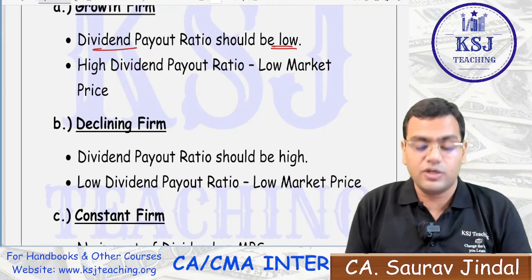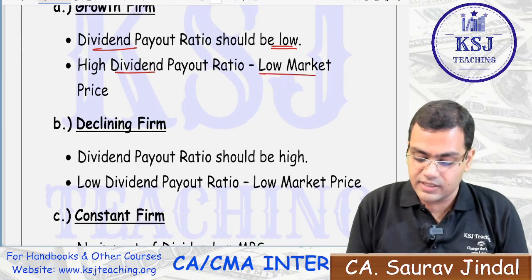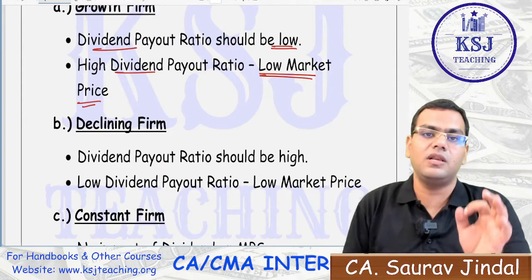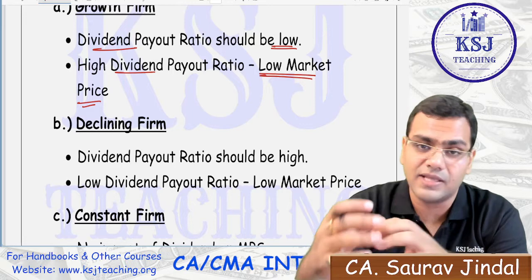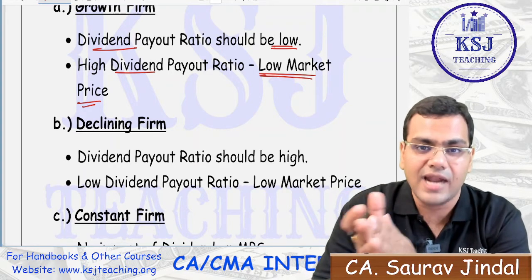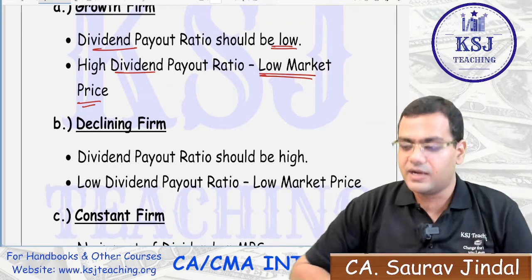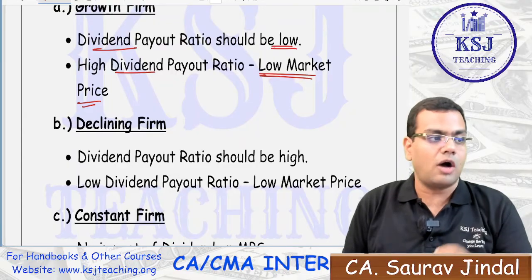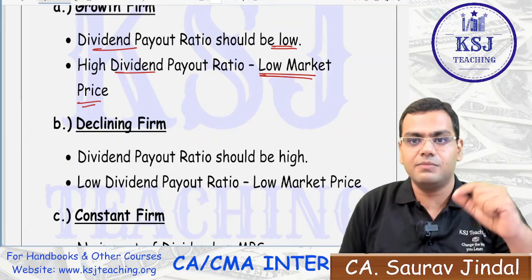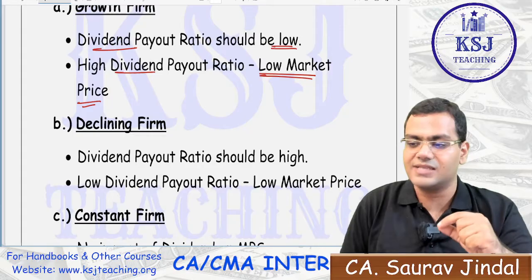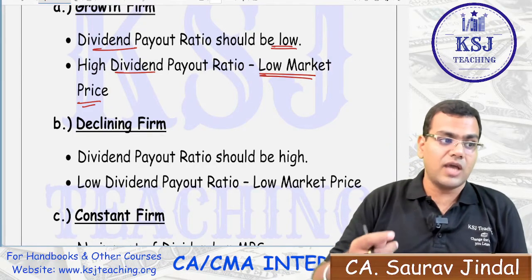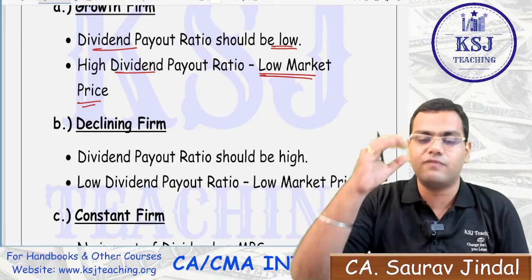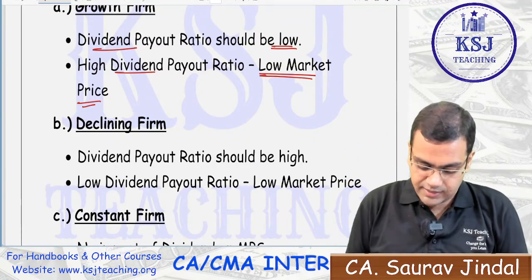And if they are going to follow a high dividend payout ratio, then the market price will obviously be low, right? Because the market price is determined by the perception of the people, and the people will perceive that though the firm is having the growth opportunities, still the firm is distributing more amount as dividends. They should have retained that money and they should have used that retained money for the growth opportunities, right?